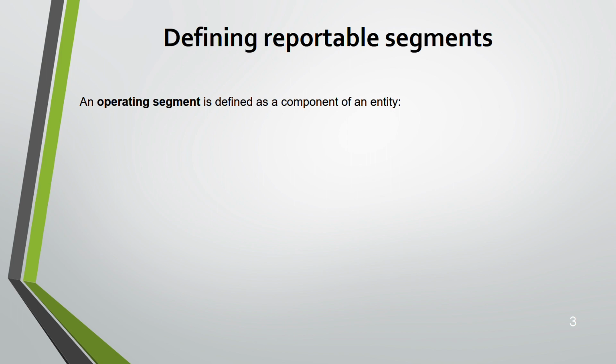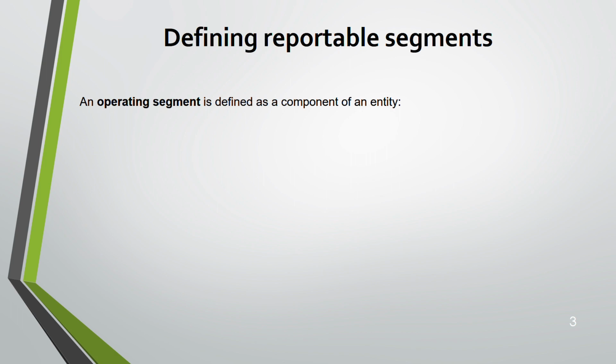Now the revenue will be divided according to segment. You can say which segment is a profit generating segment, which segment is a loss making segment. So accordingly, you can make a decision whether you have to go with that product, whether you have to go with this segment or not, whether you can add another one or delete another one. So this gives you better decision making power. That's the reason we have these segments. And we report this segment, but we do not report all the segments.